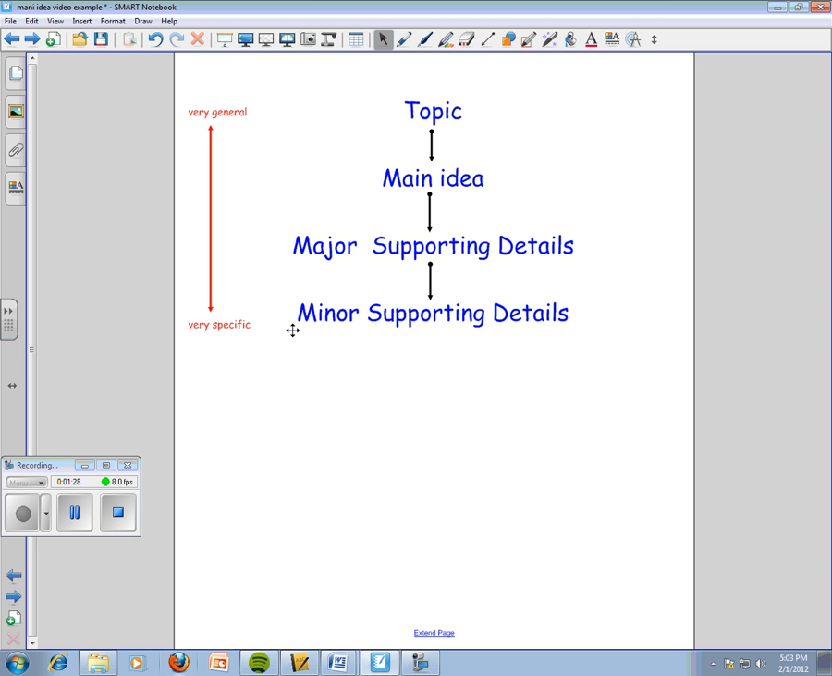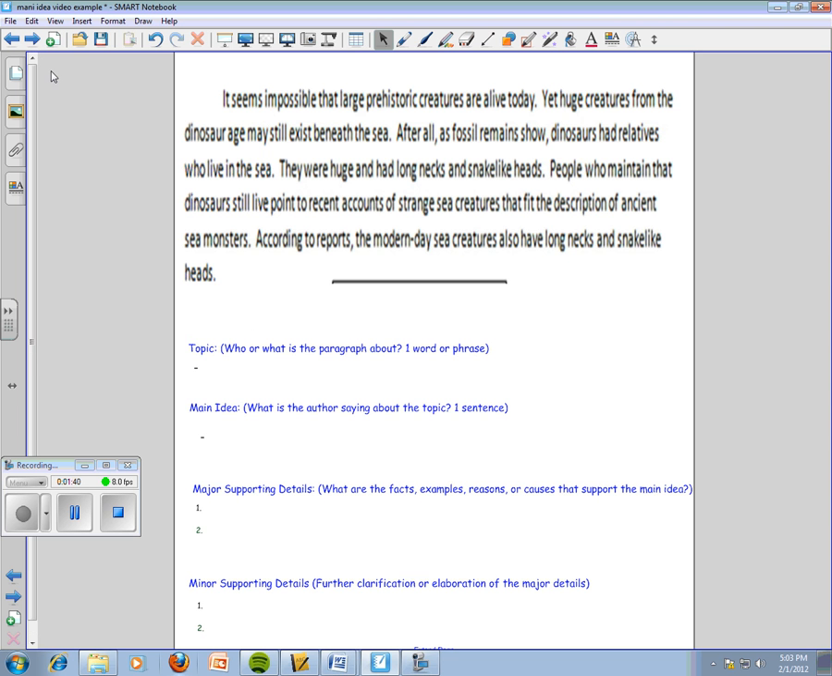Minor supporting details are very specific. Major supporting details are still specific, but not as. A topic is very general, one word or phrase, and a main idea is a general sentence. I'll show you an example with this paragraph here.